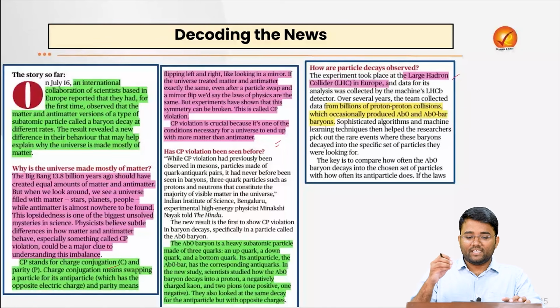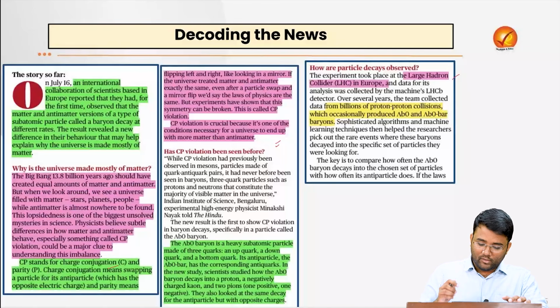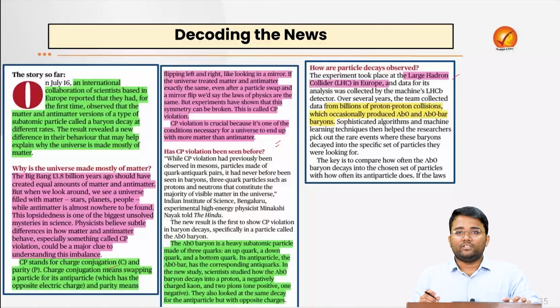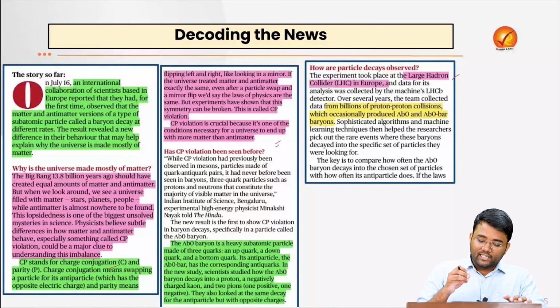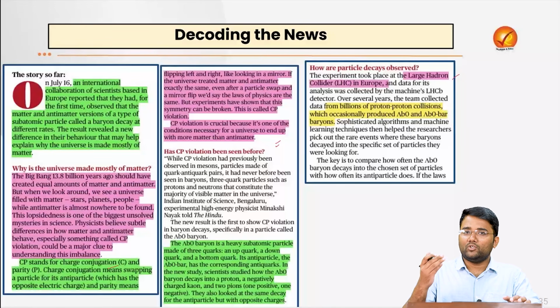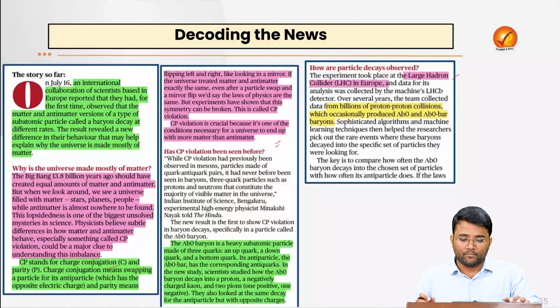And it is for the first time that scientists observed CP violation in baryons, which are heavy particles like protons and neutrons. Previously the CP violation was seen only in mesons, which are again a type of subatomic particle. They are lighter particles made of a quark and an antiquark pair.